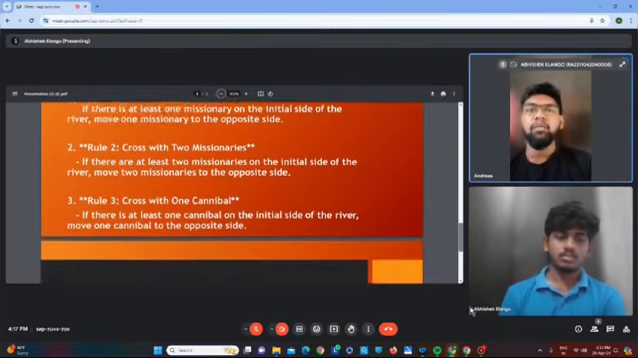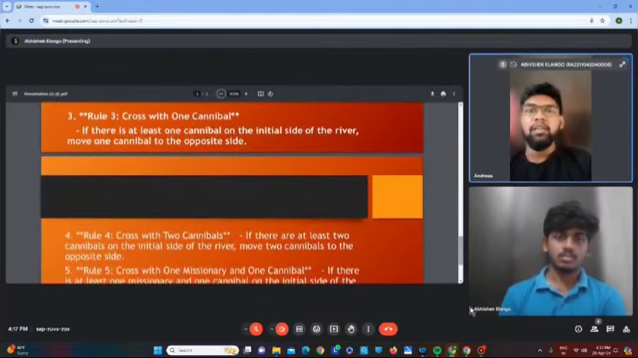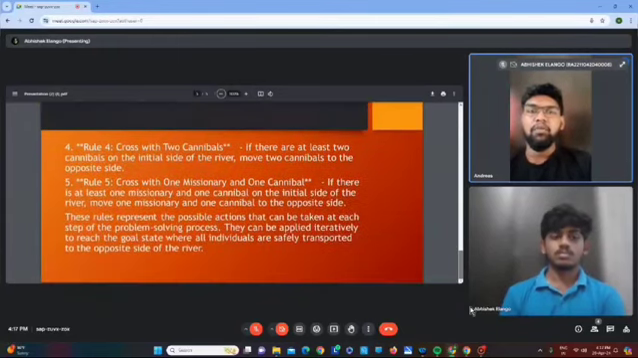Rule number three: cross with one cannibal. If there is at least one cannibal on the initial side of the river, move one cannibal to the opposite side. Rule number four: cross with two cannibals. If there are at least two cannibals on the initial side of the river, move two cannibals to the opposite side. Rule number five: cross with one missionary and one cannibal. If there is at least one missionary and one cannibal on the initial side of the river, move the one missionary and the one cannibal to the opposite side.